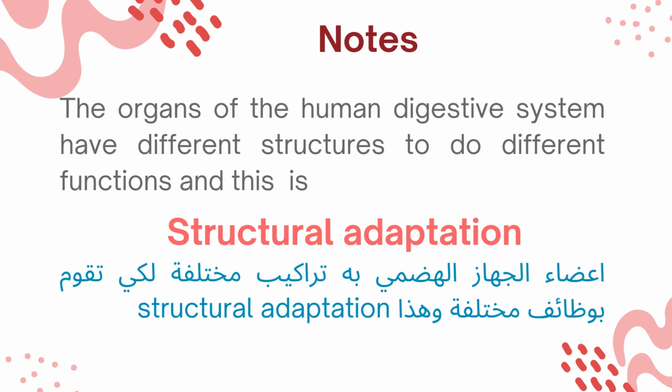So the organs of the human digestive system have different structures to do different functions. We call this a structural adaptation, okay?